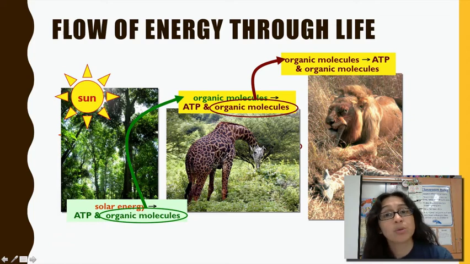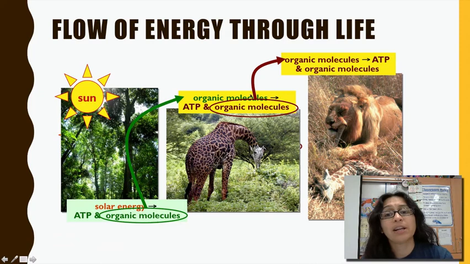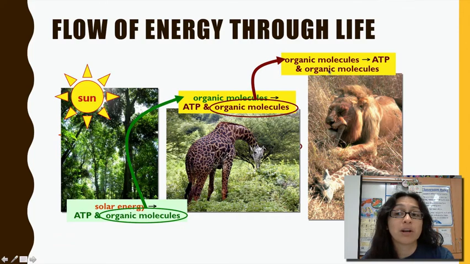Then continuing with the food chain, we see a carnivore. When they eat the giraffe, organic molecules get passed on to them, and they can do the same thing. They could store some of their energy in the form of organic molecules, or they could break those organic molecules apart and store energy in ATP. And in ATP, it's always short term. We'll get into that in another video.